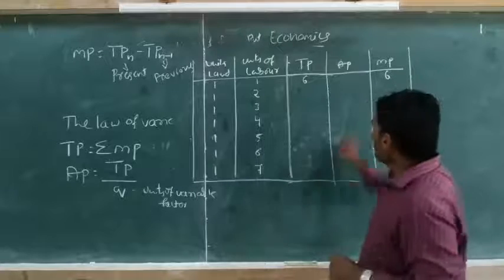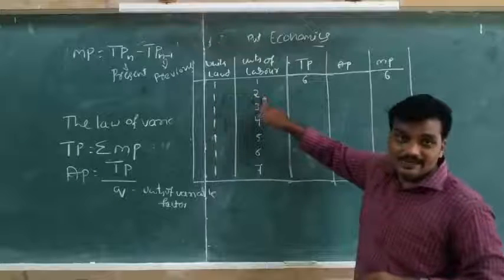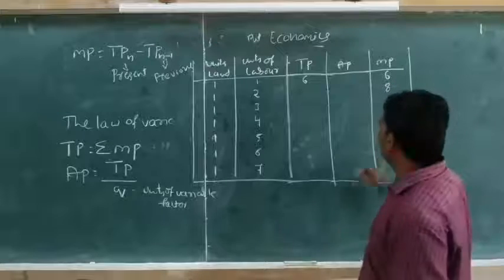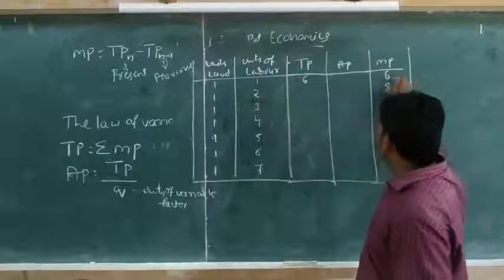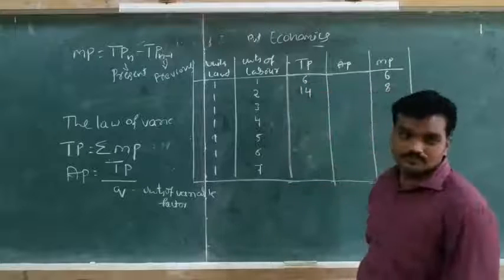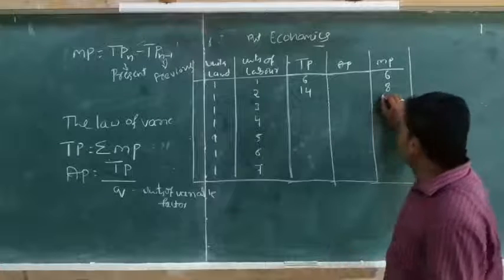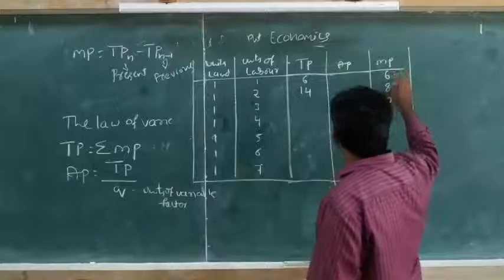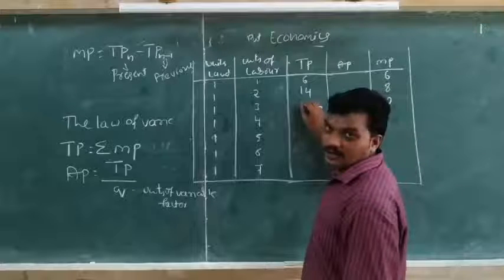Then in the second unit, when we keep land constant and increase the units of labor, the marginal product increases to 8 units. The total product up to 2 units is 6 plus 8, that is 14. Then again, when they employ more units of labor, the marginal product increases to 10 units. 6 plus 8 plus 10, that is 14 plus 10, 24.